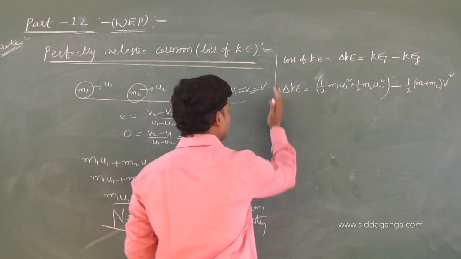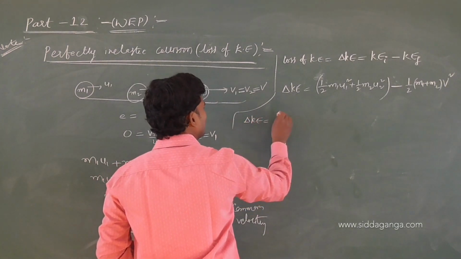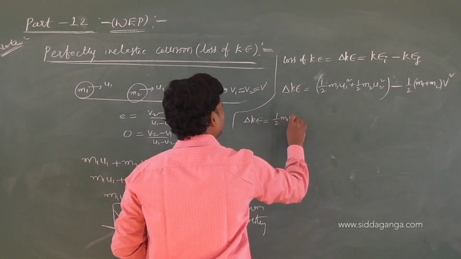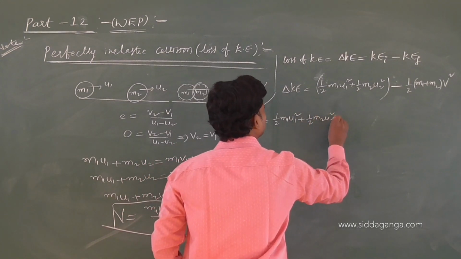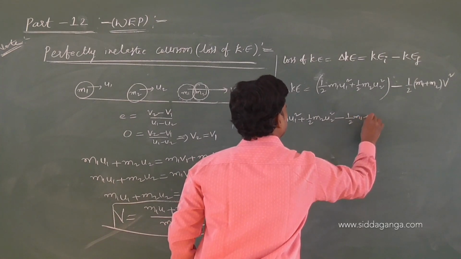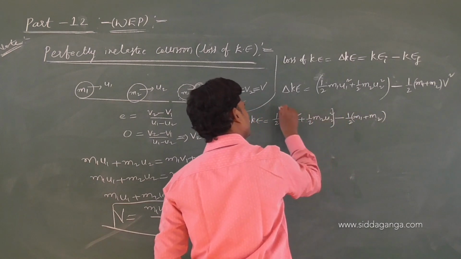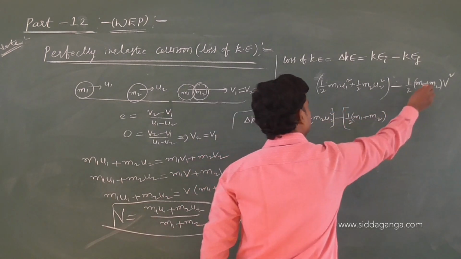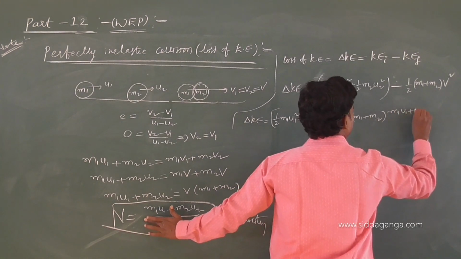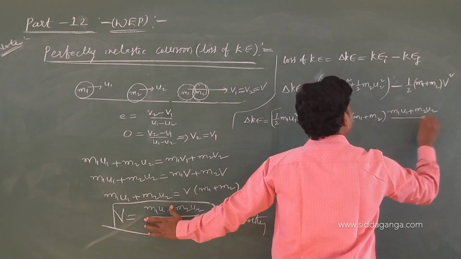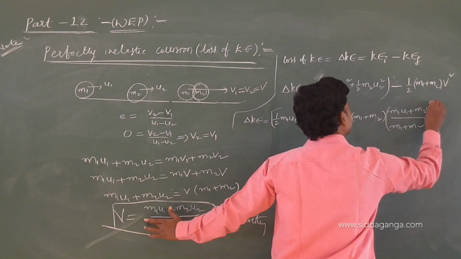I am going to leave these derivations, not needed now. So half m1 u1 square plus half m2 u2 square minus half (m1 plus m2) V square, where V is (m1 u1 plus m2 u2) by (m1 plus m2), whole square.